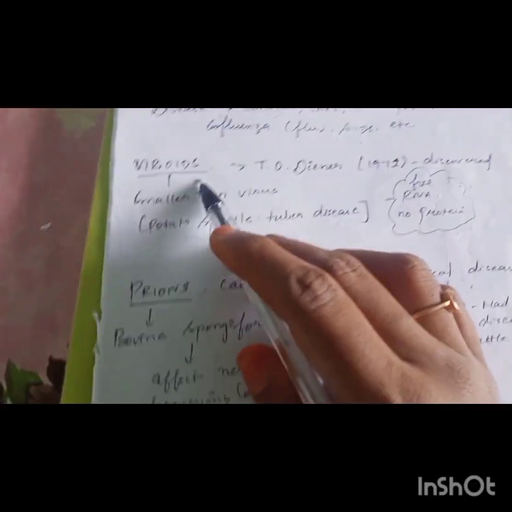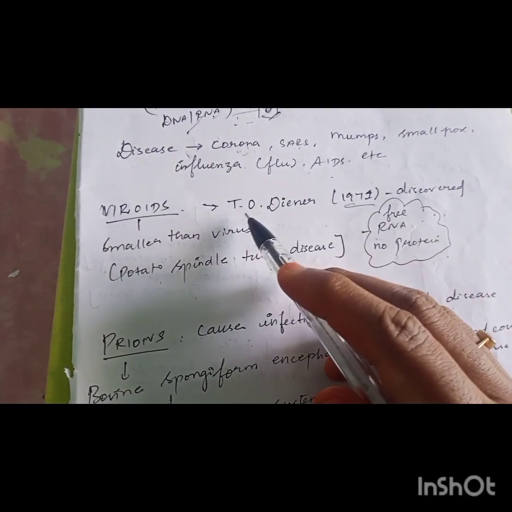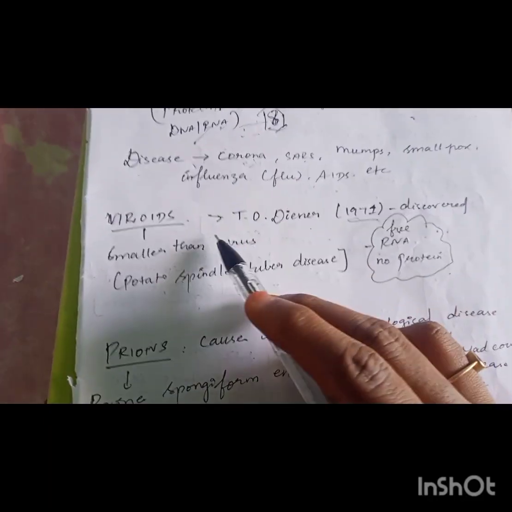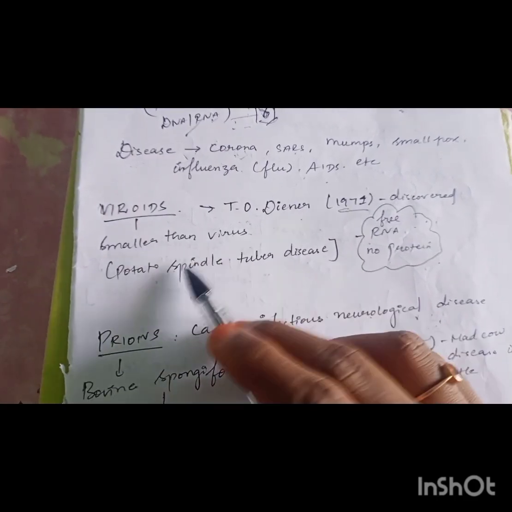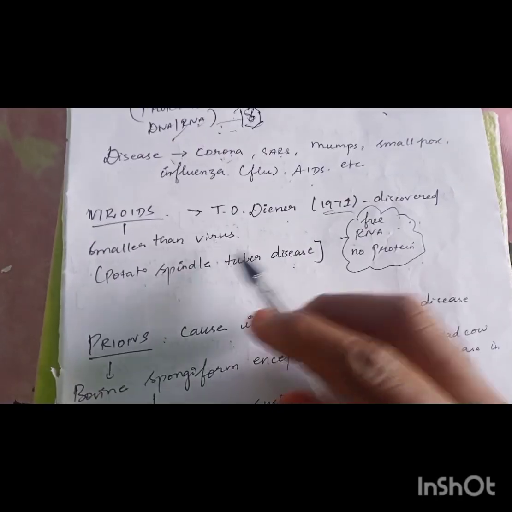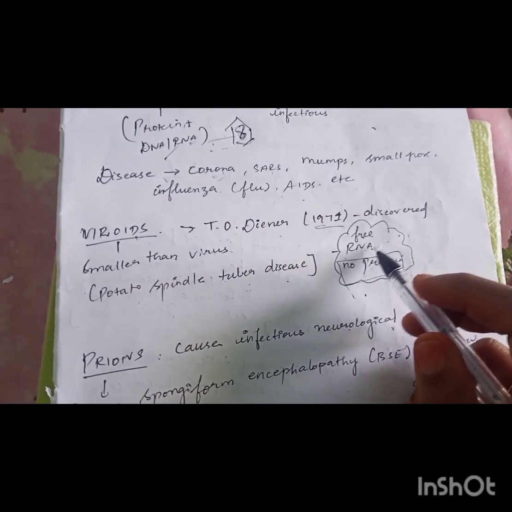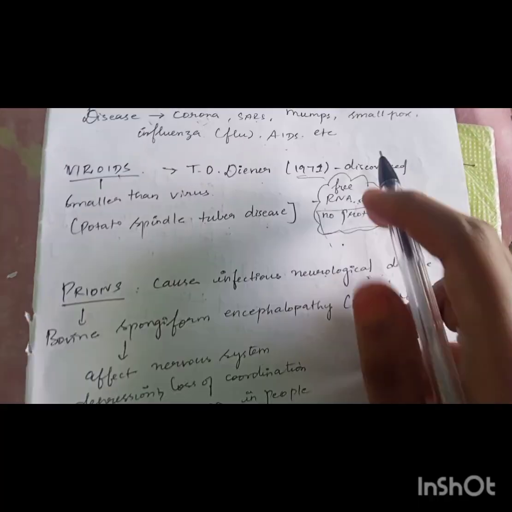The next category is viroids. They were found in 1971 by T.O. Diener. He found that they are much smaller than viruses and cause the potato spindle tuber disease. The speciality of this is that it will not have any protein coat; only the RNA will be present.